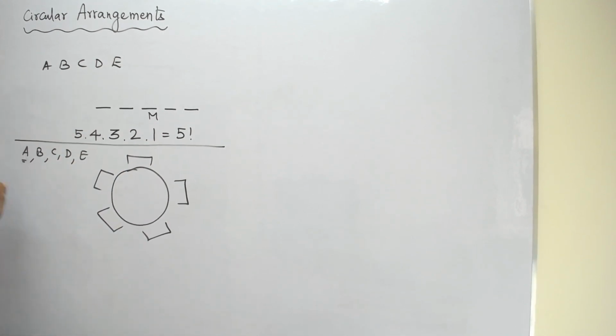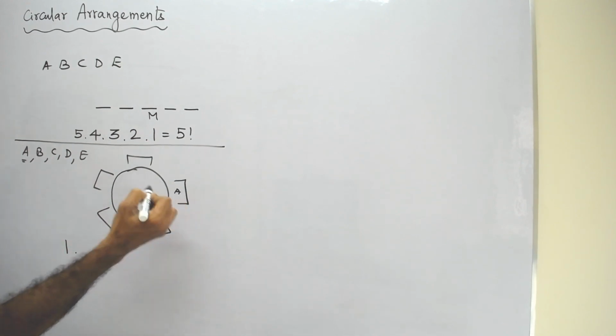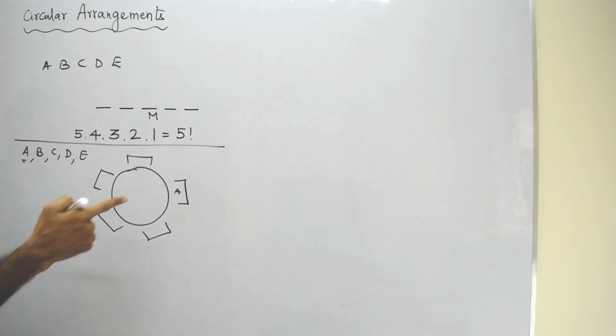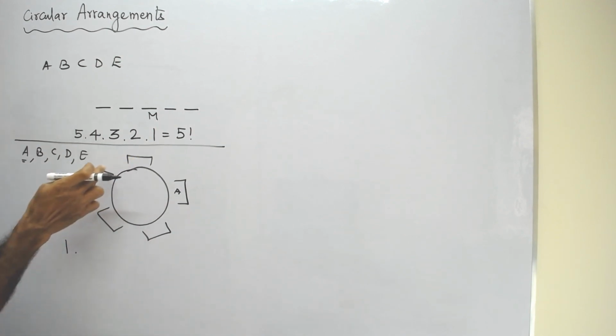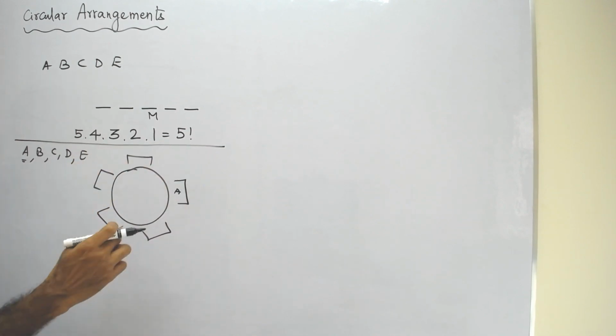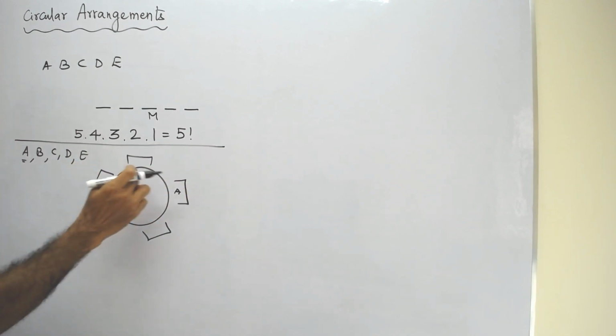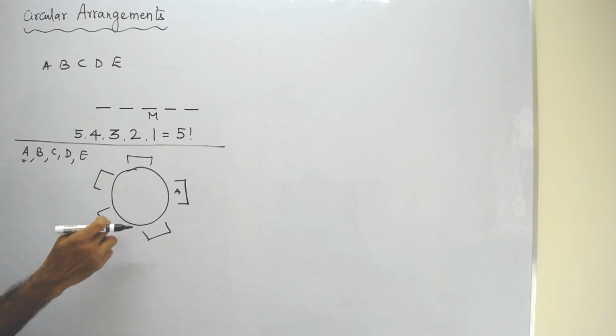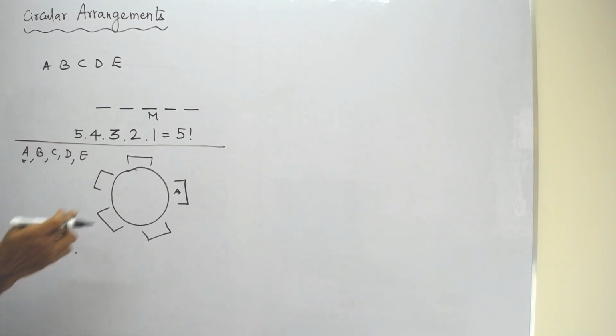So let us take A, and he is having only one way of occupying these chairs, because all are identical to him. Now let's assume that A has occupied somewhere here. Now please see this very carefully. Each and every chair has got an identity. This is the first right of A, this is the first left of A, this is the second right of A, this is the second left of A. So which means B has now 4 options.